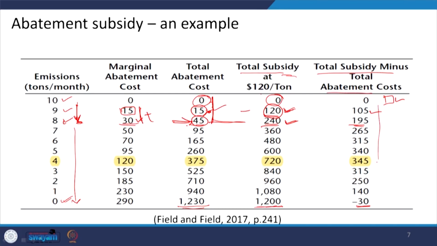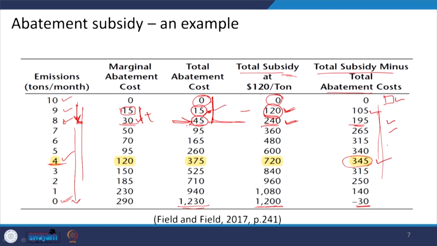Here you need to see that the firm will be trying to maximize this number, right. So, at which level of emissions is this number maximized? Obviously it is 345. That means corresponding to the fourth. If the firm is going to produce 4 tons of emissions per month, then its grand total of revenues will be maximized.